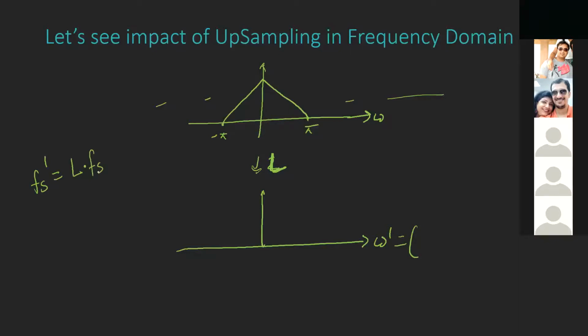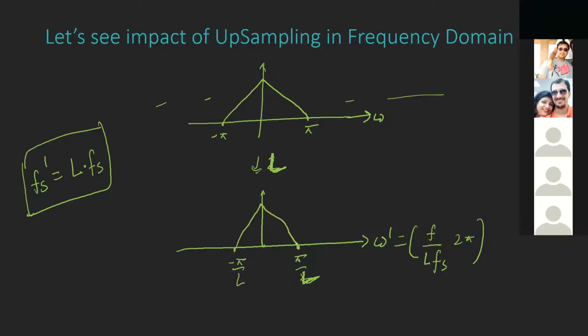This is upsampling, so this is increasing the sampling frequency. So this will be F by L into Fs into 2 pi. This means whatever is at pi will come to pi by L, and whatever is at minus pi will come to minus pi by L. And similarly others.